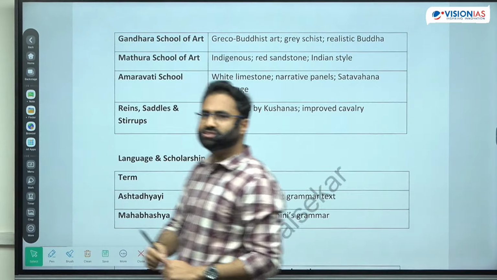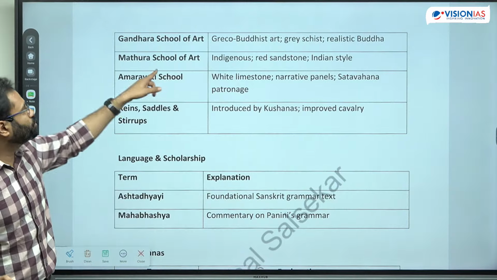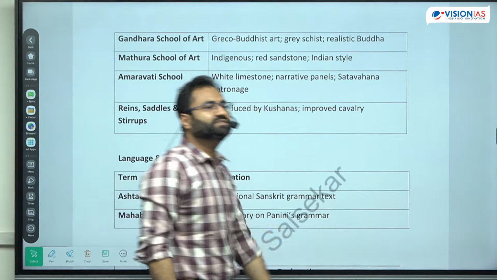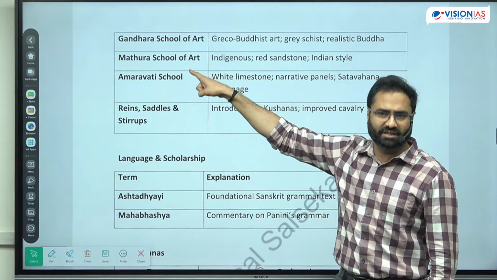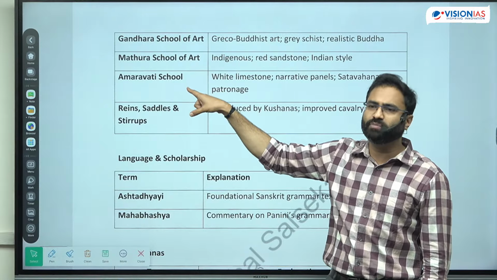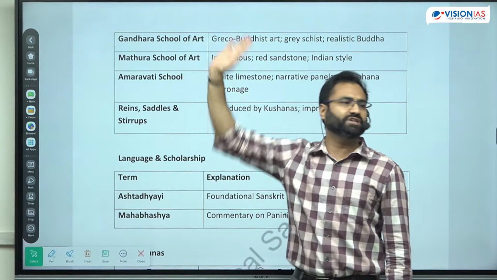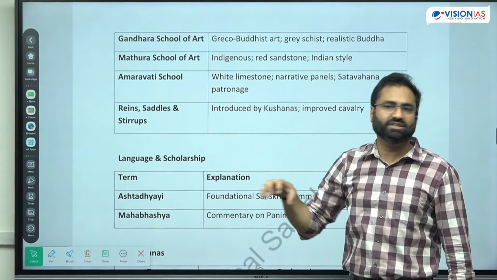In the Mathura region, it is the red sandstone which is very much predominant. इसीलिए Mathura school में you see the red sandstone. Now Mathura school was an indigenous type of school, because दोनों school में development में influence था कुषाण का. Both were developed during the Kushan period first. But in the Gandhara school, it is more the Indo-Greek, Indo-Central Asian features. In the Mathura school, it is mainly the indigenous tradition.